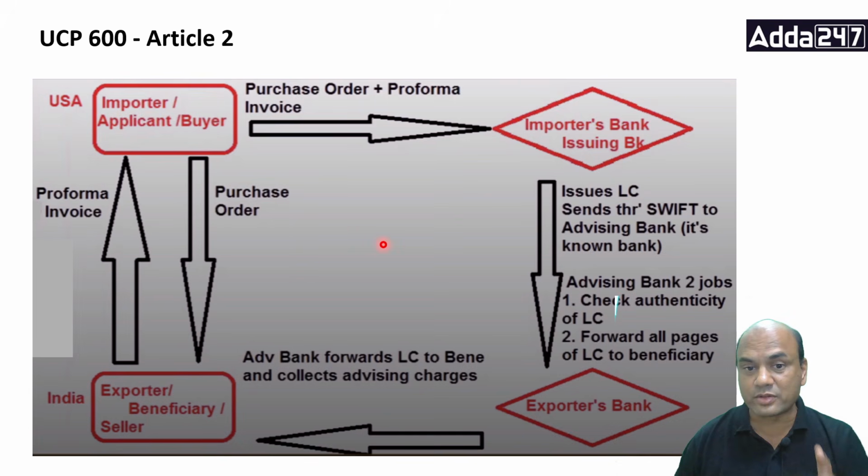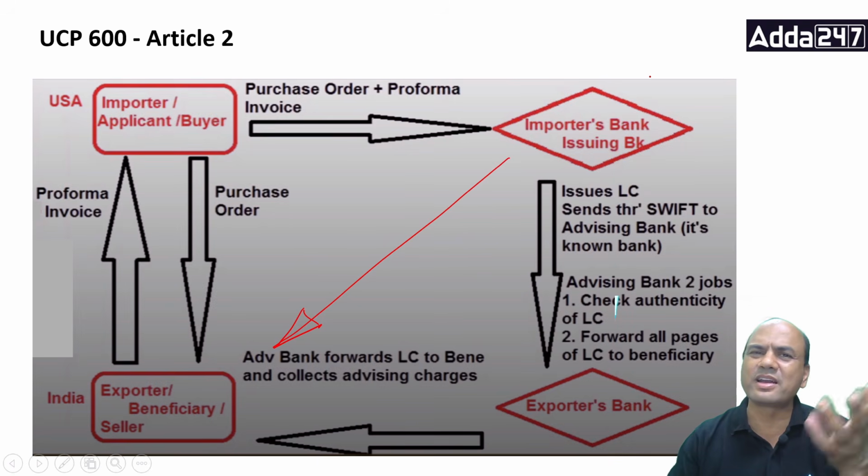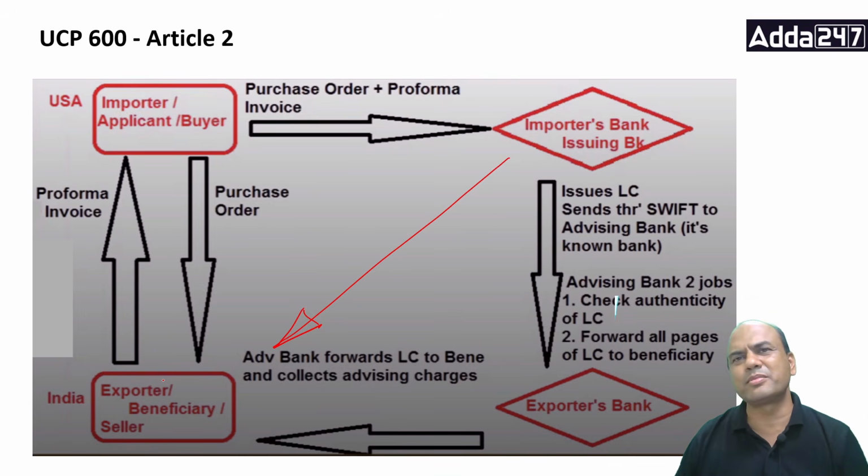See, understand the logic. The LC is to be sent to the seller. What is the prime importance? The issuing bank has to send the LC to the seller. This is the target. But this issuing bank is, let's say, some bank in USA or any other country, and this person is somewhere in some village in Bharat. In that case, the issuing bank doesn't know what this person will do, whether this person is a real person or a fake person, whether there is an AML issue.